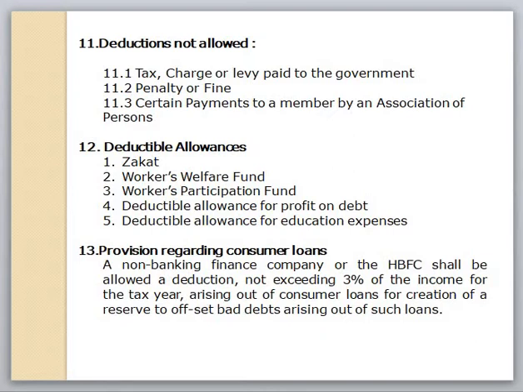Deductible allowance for profit on debt. Number one, every individual shall be entitled to a deductible allowance for the amount of any profit or share in rent and share in appreciation of value of houses paid by the individual in a tax year, or on a loan by a scheduled bank or non-banking finance institution regulated by the Securities and Exchange Commission of Pakistan, or by the government, local government, provincial government, statutory bodies, and public companies listed on a registered stock exchange in Pakistan, where the individual utilizes the loan for the construction of new houses and acquisition of houses.